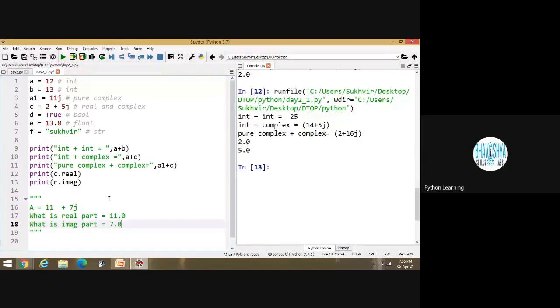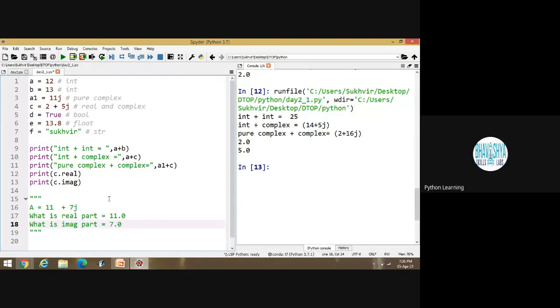Basically, what is the criteria? Inside complex, both the real and imaginary values are floats. Is the content clear? Sir, actually there are two parts: one is the real part and the second is the imaginary part.